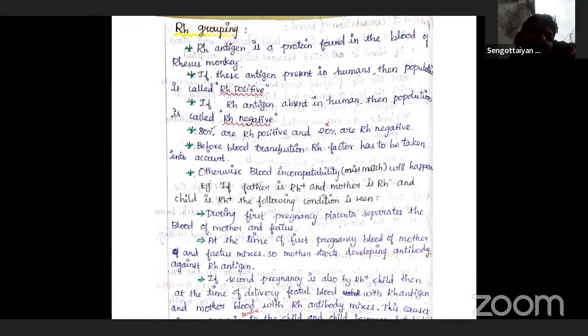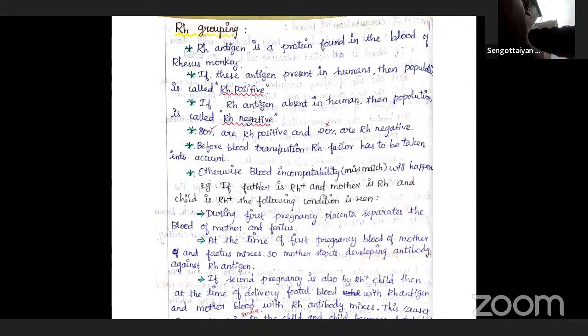In the first pregnancy, the two bloods, the fetal blood and the mother's blood, are separated by the placenta. That's why they do not interact, and the fetus's blood group is different from the mother's.